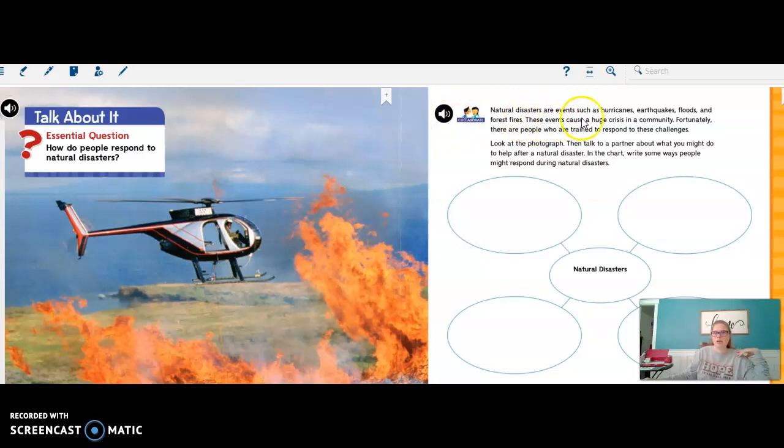Natural disasters are events such as hurricanes, earthquakes, floods, or forest fires. These events cause a huge crisis in a community. I want you to look at this picture and write down one thing in each one of these on how you could help a natural disaster or how people might respond.